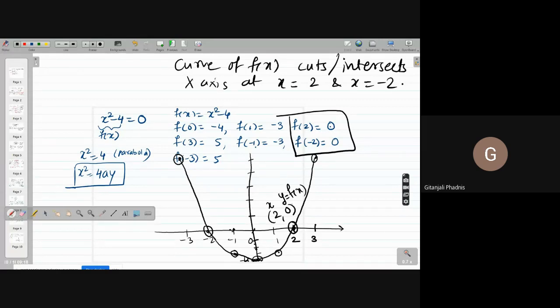Now this was an easy polynomial for me to draw. But will it be very easy every time? If I tell you to draw the curve of a function like this, will you be able to draw it easily? Is it a good idea?